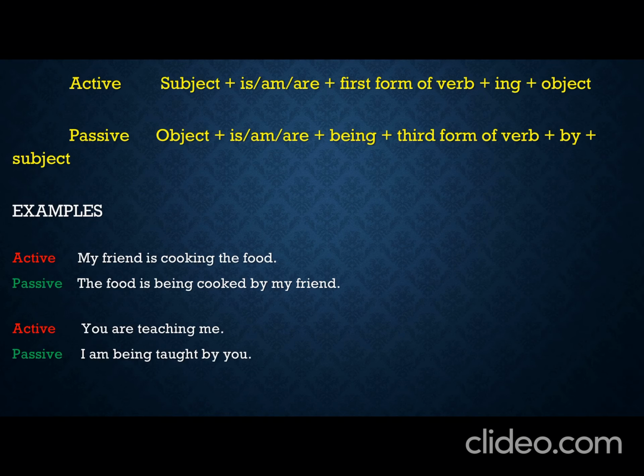So I am taking the example: my friend is cooking the food. My friend is the subject, is is the helping verb of present continuous tense, and then cooking, that is cook, the verb's first form plus ing, and then the object. My friend is cooking the food.